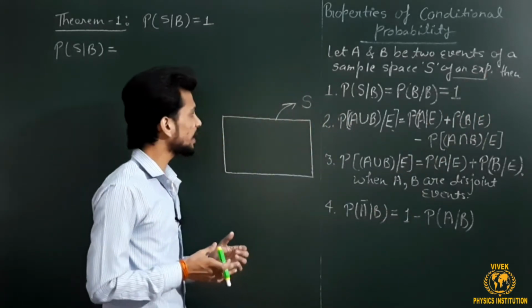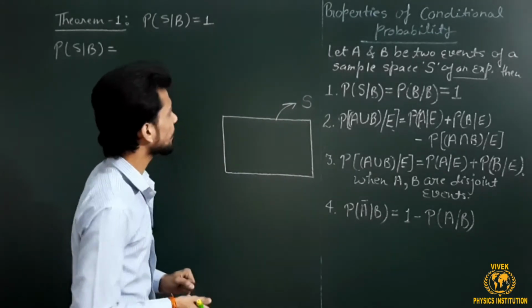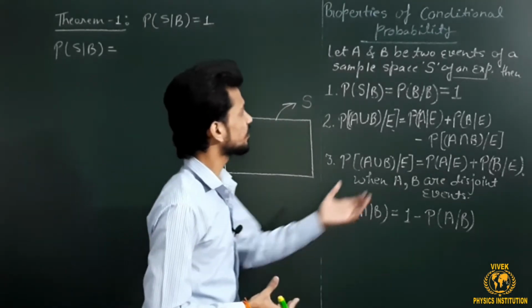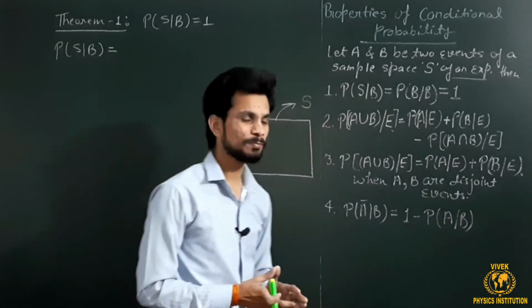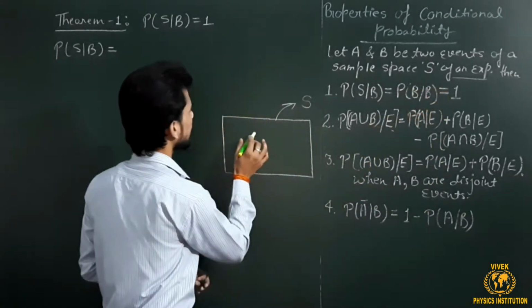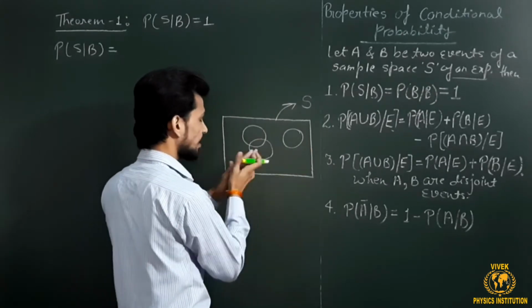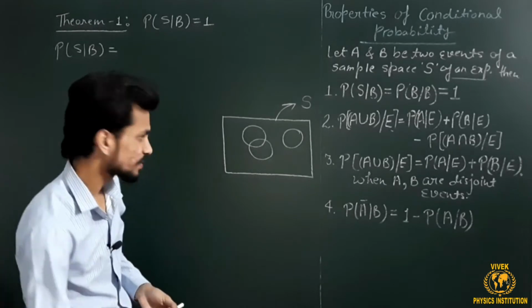It means it can be treated as a universal set. Whatever events are related to that experiment should come under the sample space. They can be joint sets or disjoint sets.